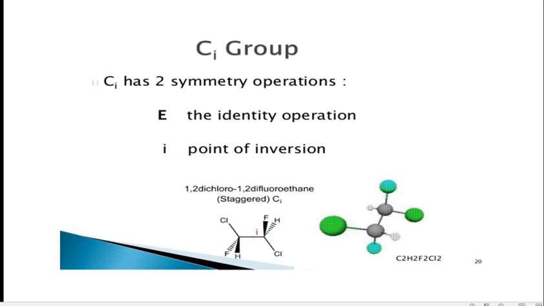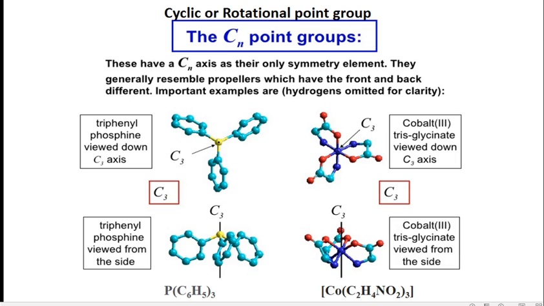So this type of point group is very easy to identify. These are the lower symmetry point groups. Now next is the Cn type point group. These are molecules having only one proper axis of rotation, with all other symmetry operations absent. Then one can assign the point group of the molecule with the symbol Cn.